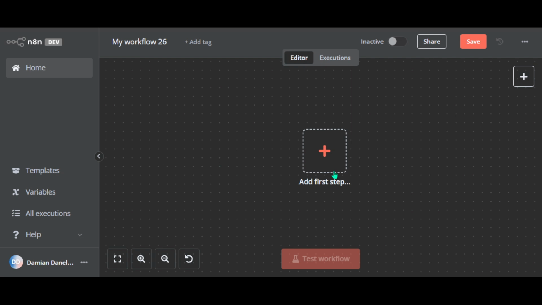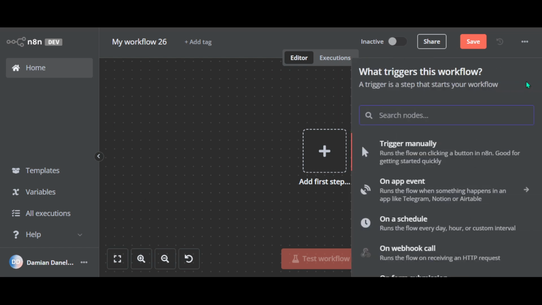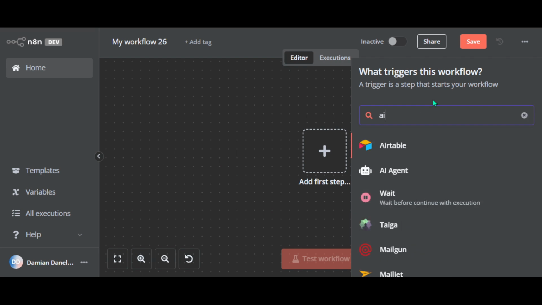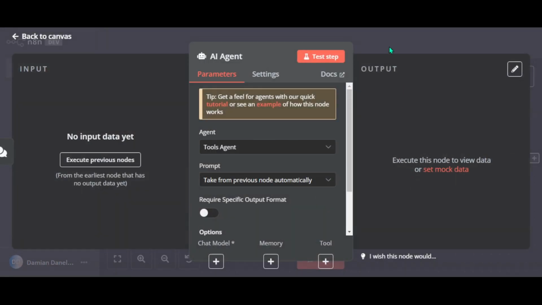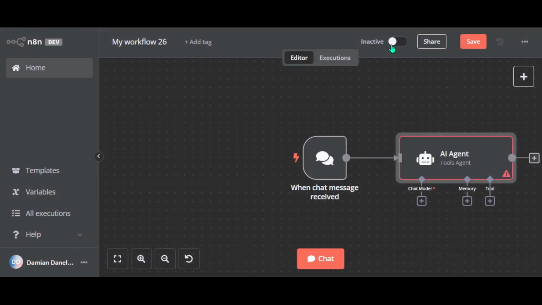So let's search for AI agent node. Click on Add Node button, search for AI agent. Let's close it for now. So as I said, we trigger our workflow in WhatsApp. So we need to remove this node.